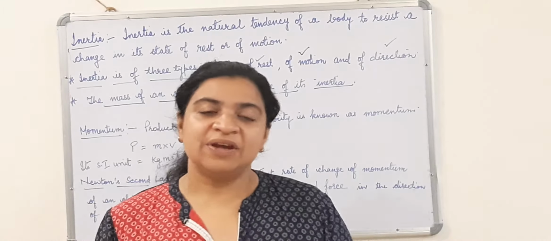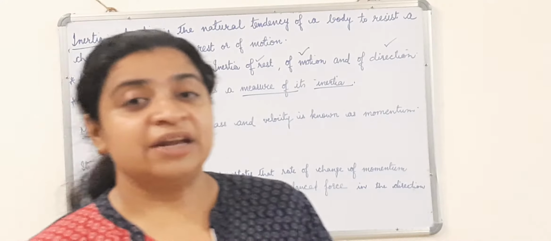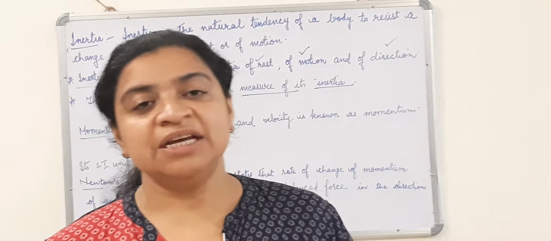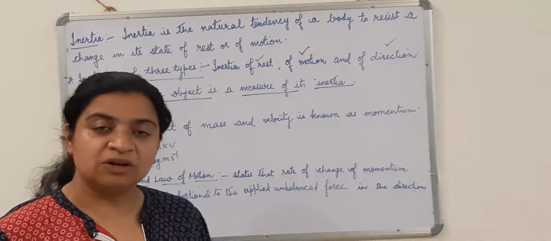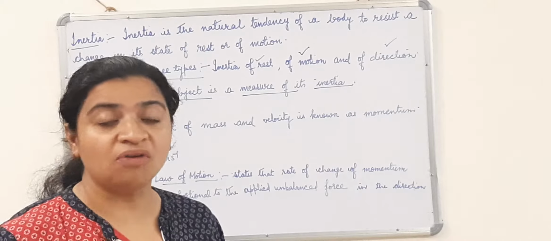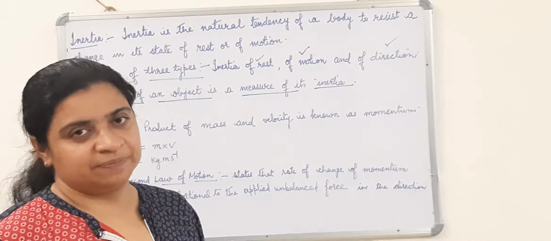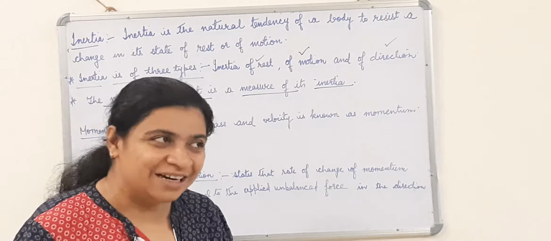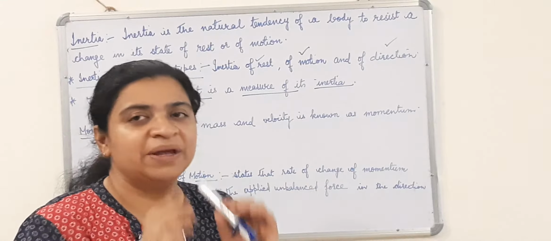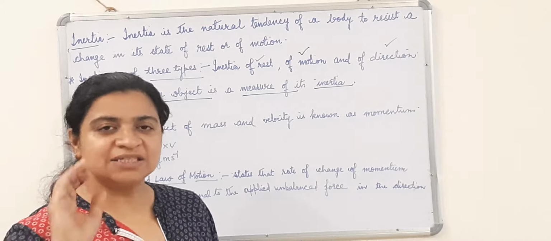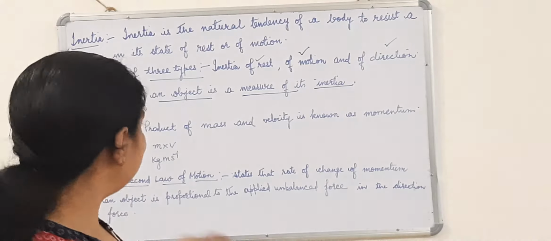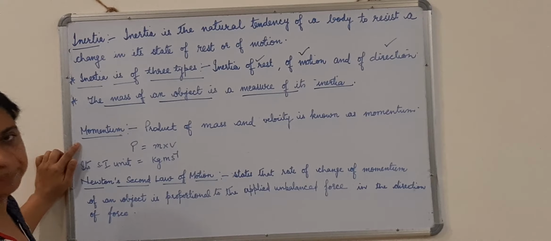So children, from this we come to know, when the objects are in motion, not only mass matters but velocity also matters when we are trying to see the impact of motion of objects. So then Newton thought to find out a quantity which is the combination of mass as well as velocity. Then came into force a new term. That new term was called momentum.